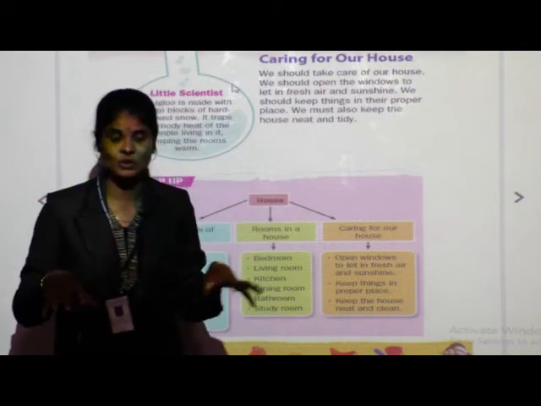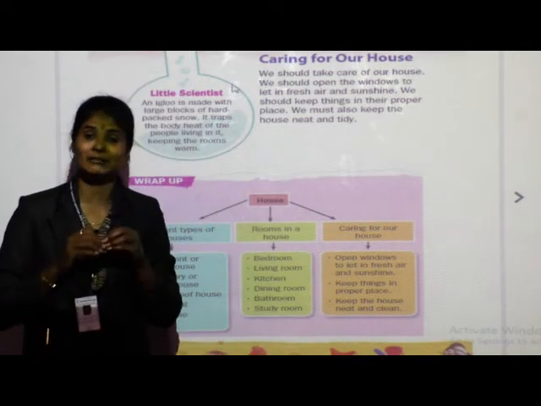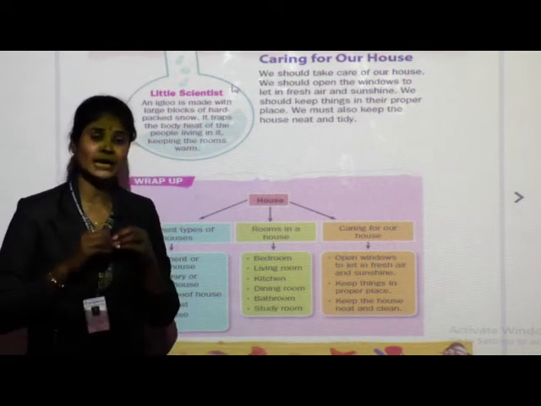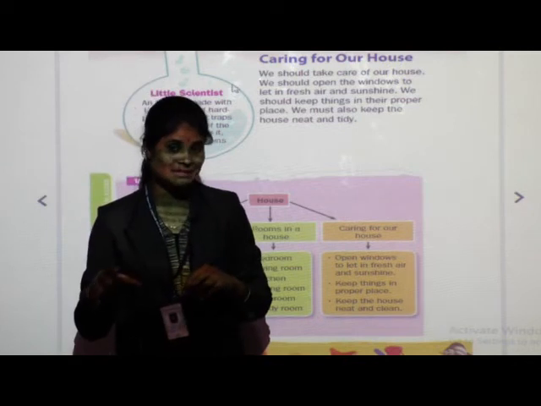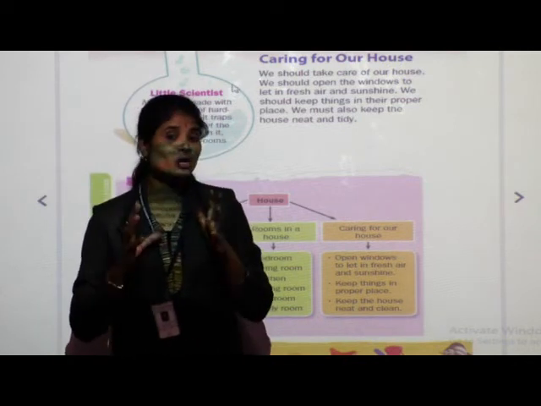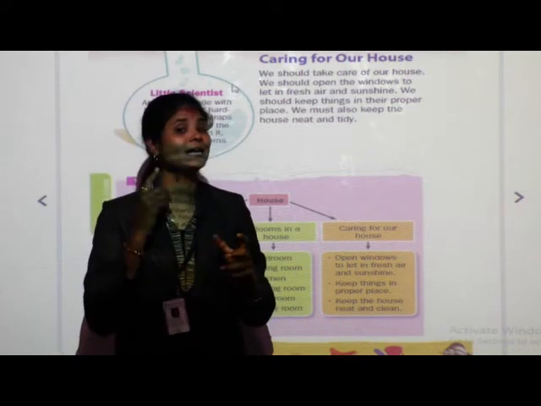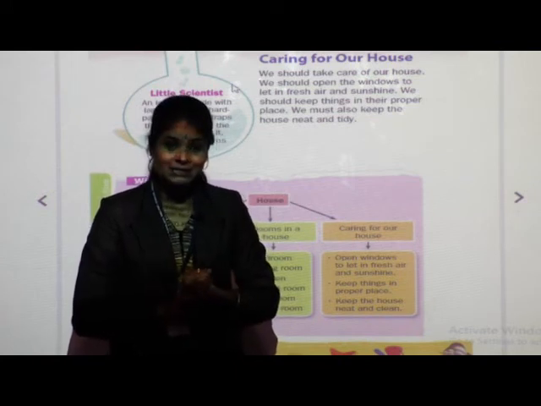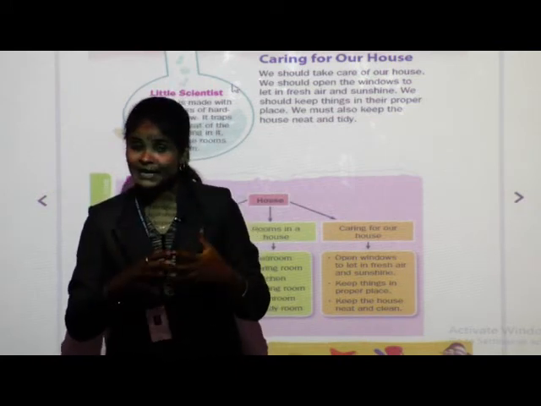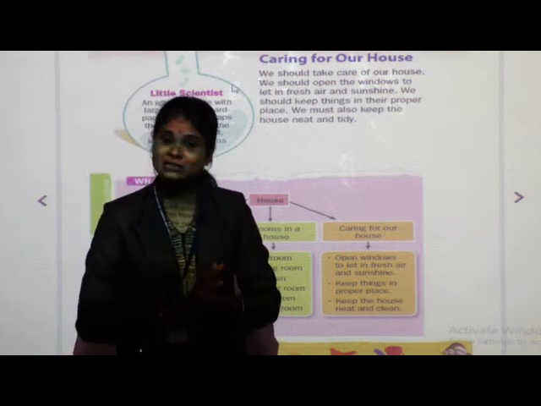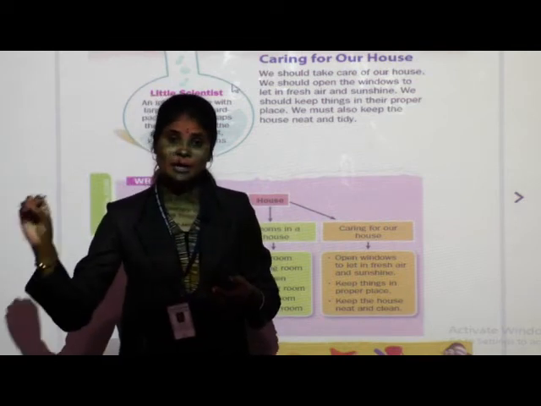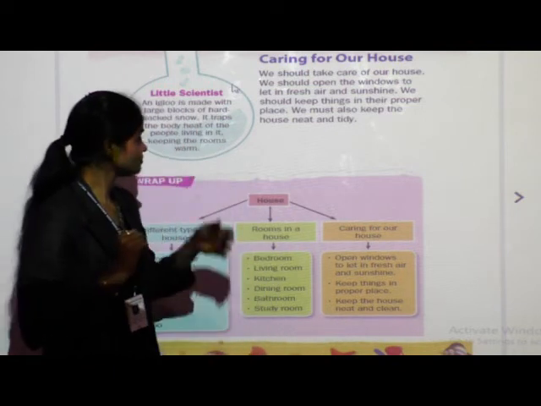Whatever things, whatever material is there in our house, we should keep all those things in their proper place. See children, if we do not keep all the things in their proper places, then when we need them, we will not get anything in its proper place. Correct?